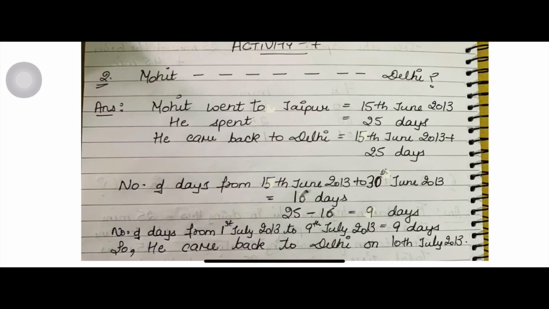Now he spent 25 days. So it means he spent in Jaipur till 9th of July 2013. So it means he came back the next day. He spent 25 days and he came back the next day after 25 days. So he came back to Delhi on 10th July 2013. This is your answer. We have counted the next day because he spent 25 days. So we will consider that after 25 days he gets back.